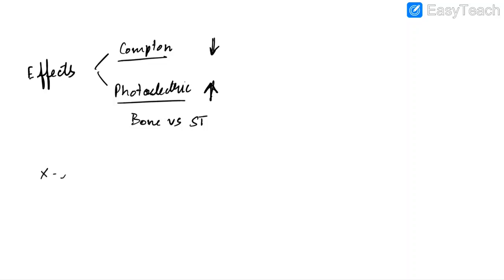Regarding X-ray film, the active ingredient of X-ray film includes silver bromide. So these are some important points regarding basics of X-rays. Now let us discuss various radiation units. For each radiation unit, we have a conventional unit and an SI unit.